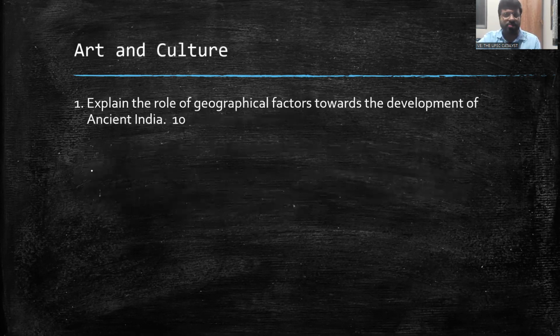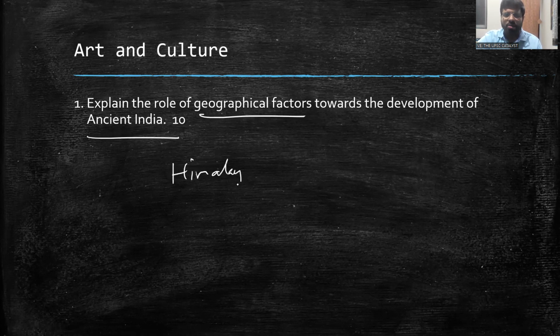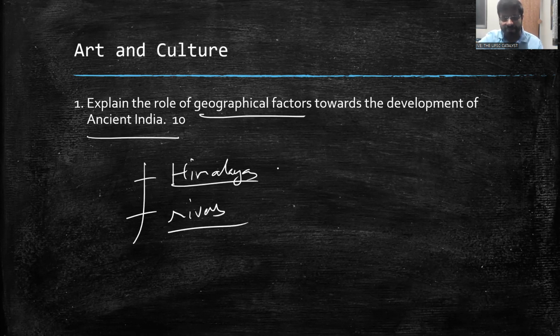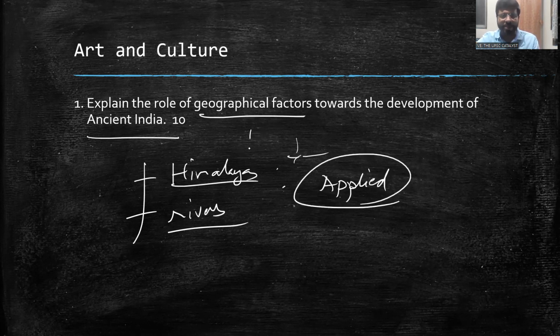And when you see art and culture, now once again, is this geography or what? Geographical factors toward the development of ancient India. So how the Himalayas controlled, the role of the Himalayas, the role of rivers. I would say that this is also geography only. But for ancient India, the context will vary, and you can see the role of geography. There is a straightforward chapter, no? Geographical impact on ancient India. Straightforward question. I would say it's an easy question, but applied, not easy, static, applied. You have to apply certain logic here. You'll get to know new content.